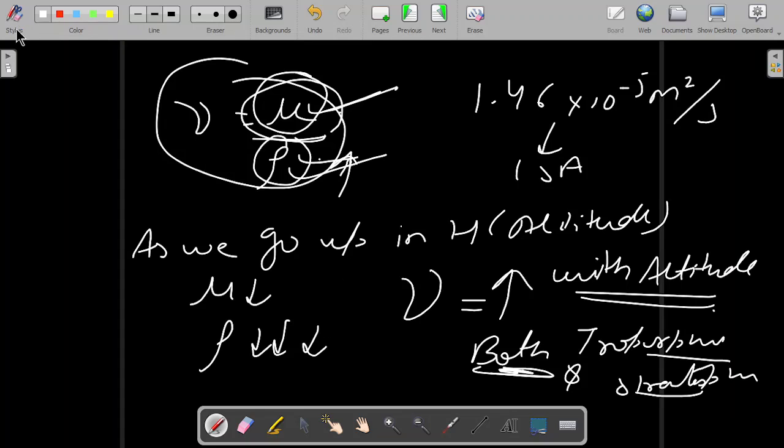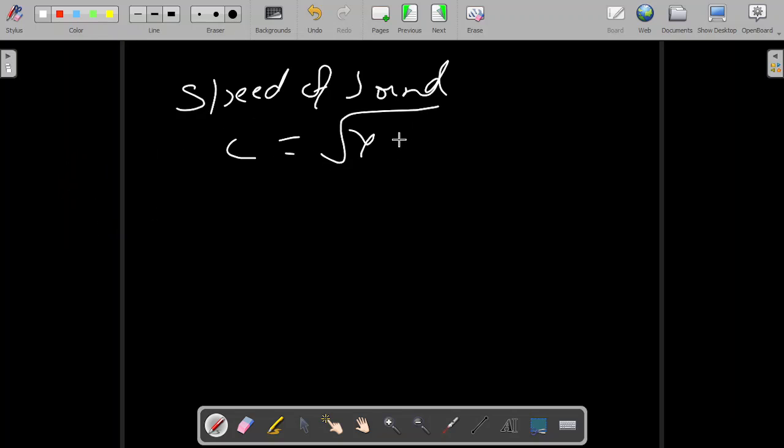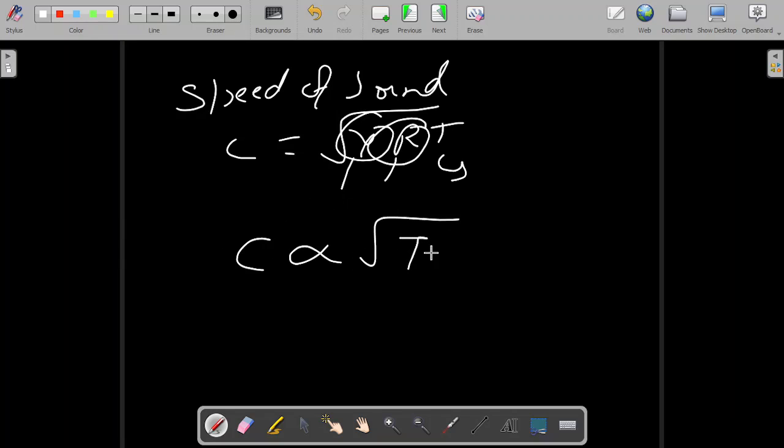So next we'll go to the next page. Next we'll go to the speed of sound, how the speed of sound behaves. Speed of sound is dependent on the temperature. I'll just write the speed of sound is under root of gamma RT. Gamma is the ratio of the specific heats, R is the gas constant, T is the temperature. So C is proportional to the under root of temperature. Since the temperature is reduced, the speed of sound also reduces as we go up in height.